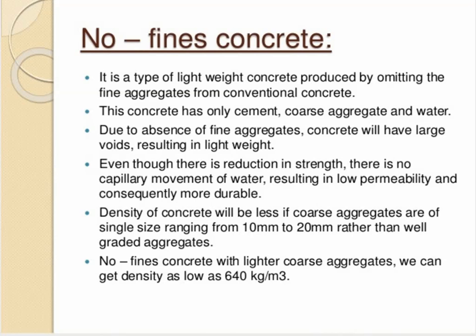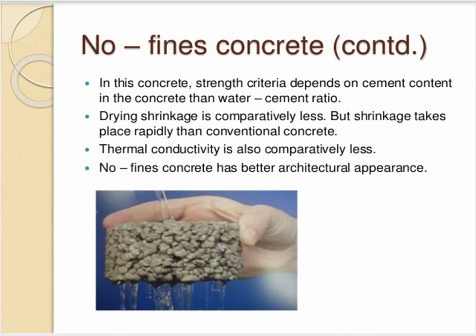In this concrete, the strength depends on the cement content rather than the water cement ratio, because you are eliminating the fine aggregates.